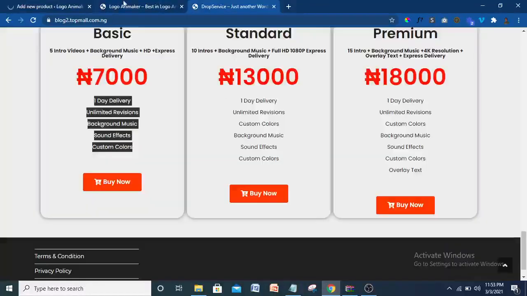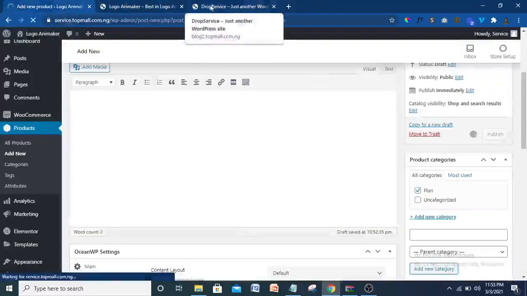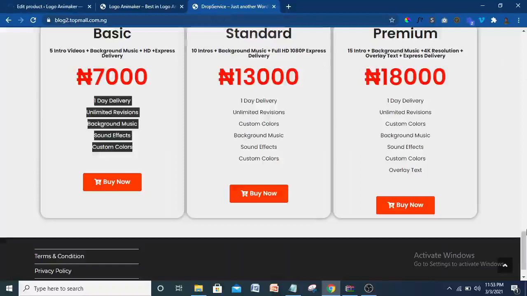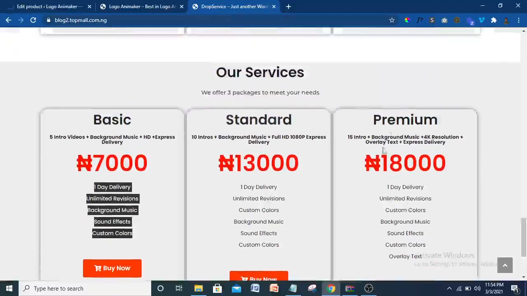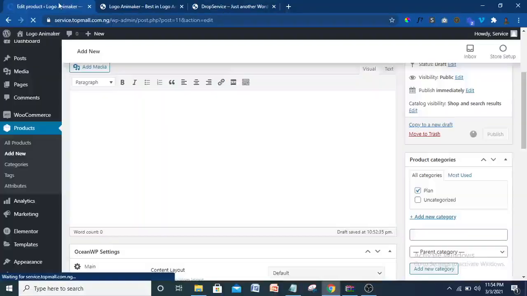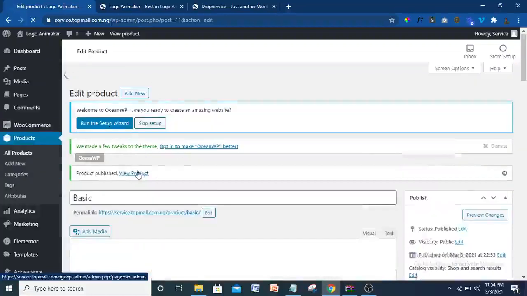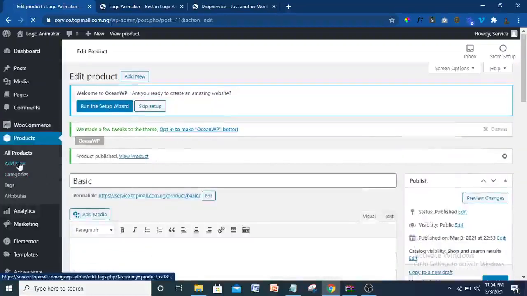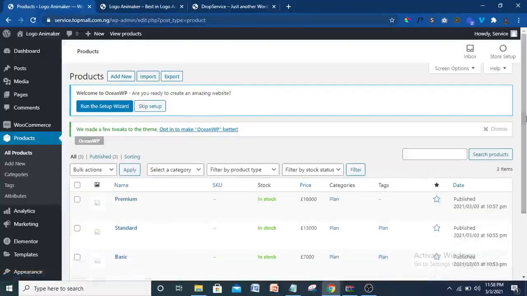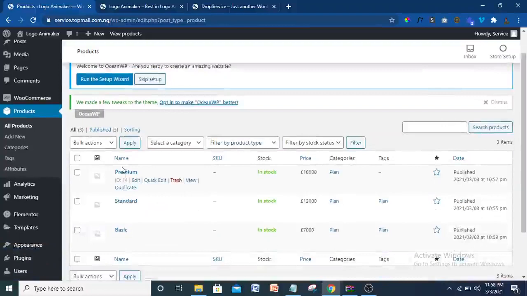So as I've showed you just one, I'm going to add the other two, the standard and the premium. Just the same way I added this, I'm going to add that. So okay, let me do that now. This one is still loading. As you can see, I can view the product. All right, so I'm going to click on add new and add the other two. Alright, so I've added the rest of the plan, like the standard and the premium.